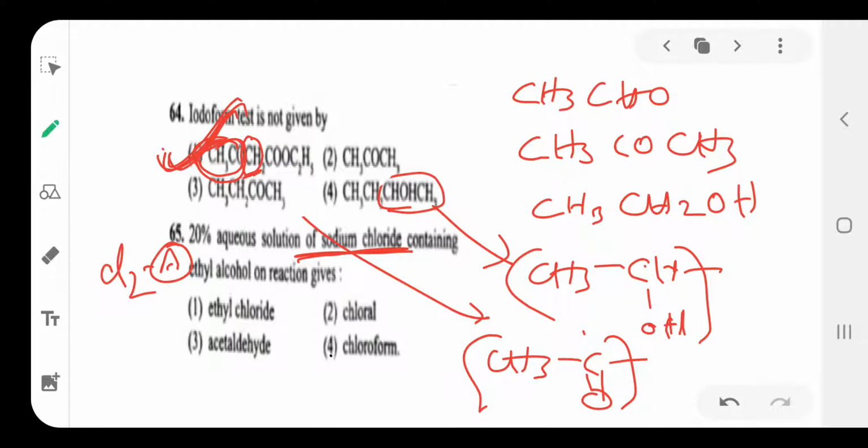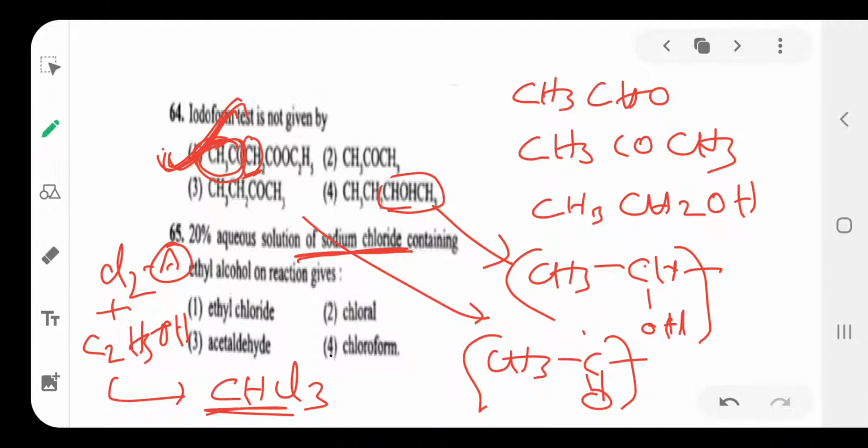This chlorine reacts with ethyl alcohol, C2H5OH, to form the haloform, that is CHCl3.